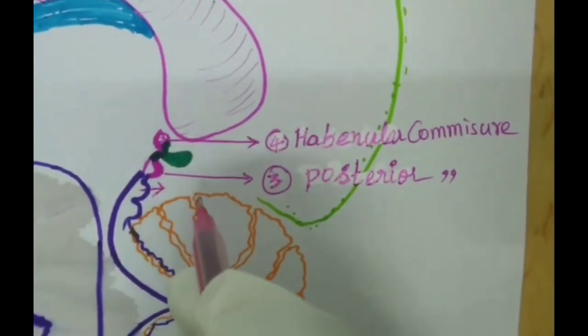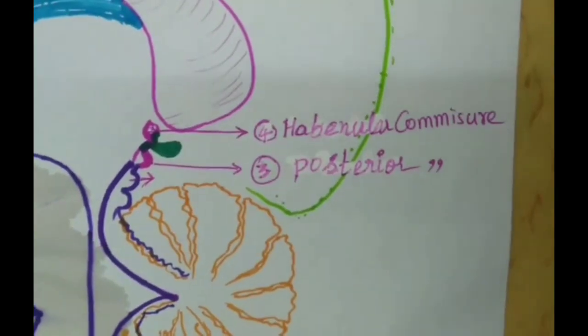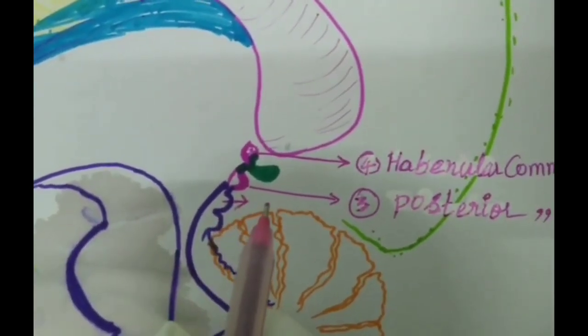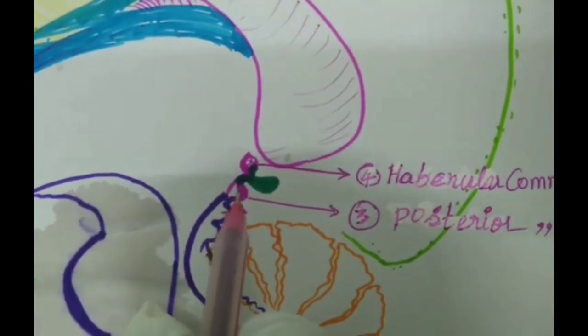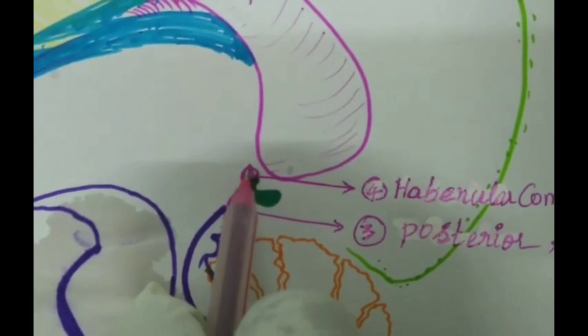The arrow is put at the superior colliculus. Below that you can see the cerebellum. So that is the midbrain. That is the tectum of the midbrain or the superior colliculus. So this posterior commissure is connecting the pretectal fibers.